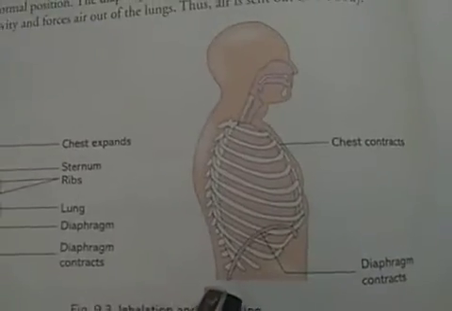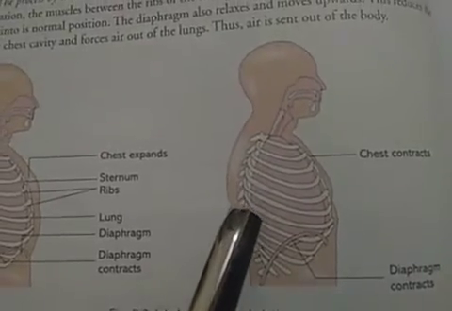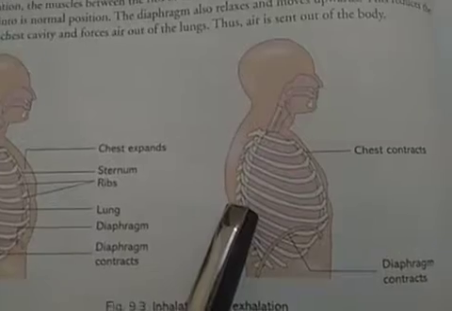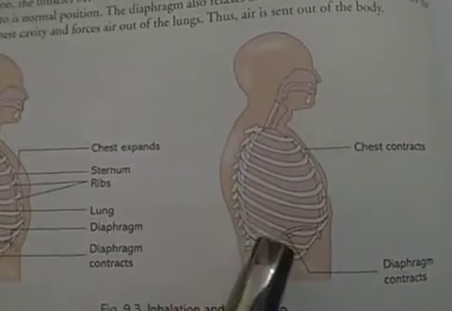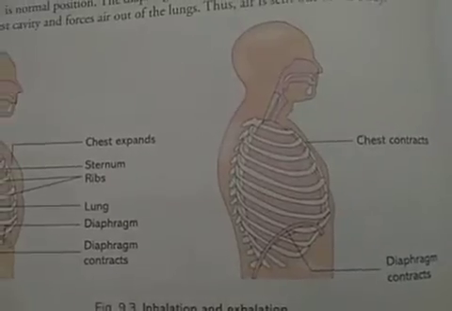And here, just the reverse of inhalation, the chest contracts to decrease the volume of the thoracic cavity to exhale CO2, which results in the relaxation of the diaphragm.